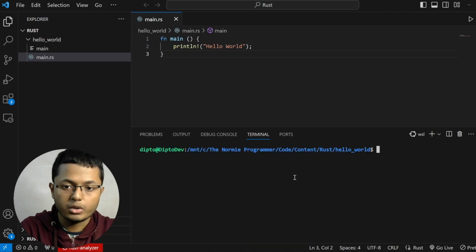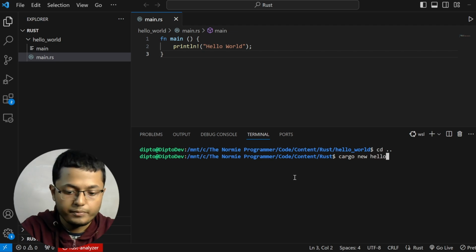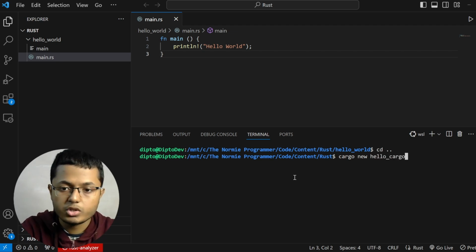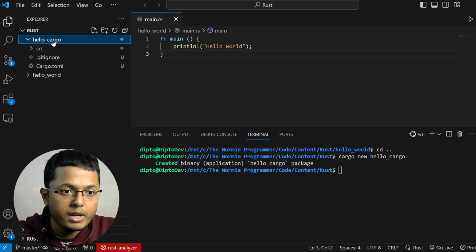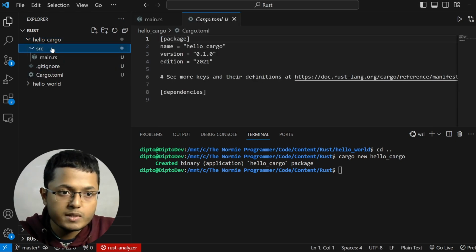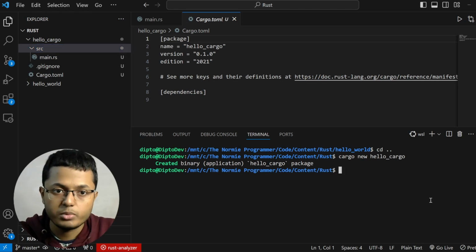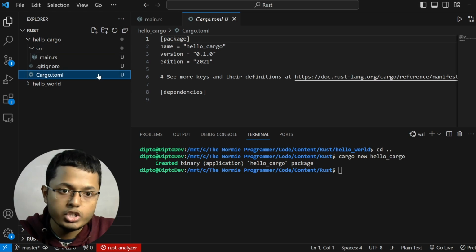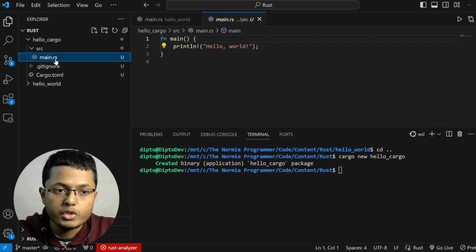Now to create a new project in cargo, first of all, we will come back to the Rust folder and we will write cargo new. And let's call the project hello cargo. This is also what we have in the book. So we can see that there is a new folder called hello cargo, and inside there is one src, there is also one gitignore file, and many other things. So that means this is one official project, which is something you can use to build larger projects. Now there is also one Cargo.toml file. This is something we will discuss later, but we will only focus on the main.rs.